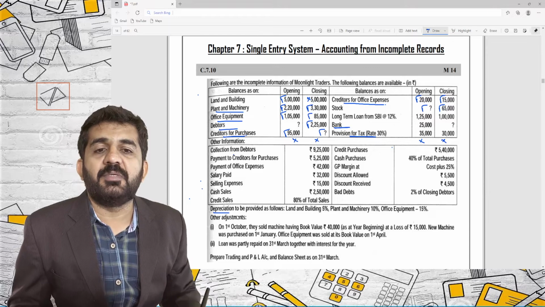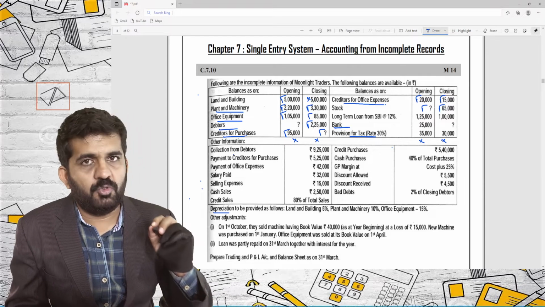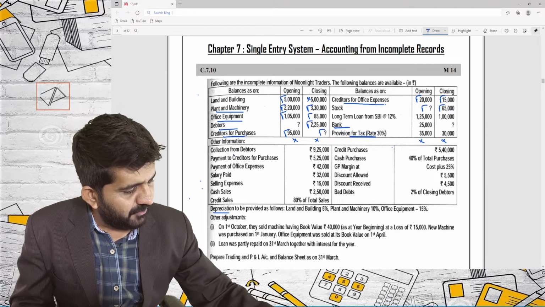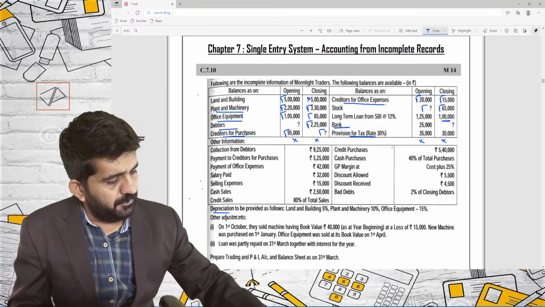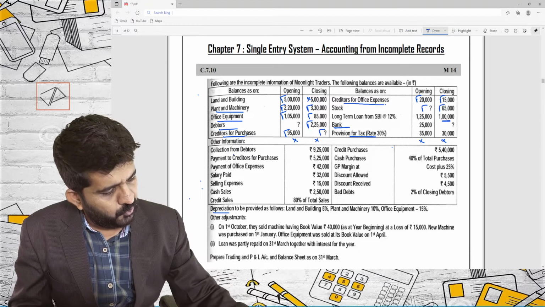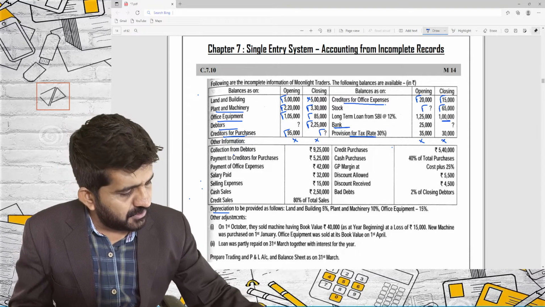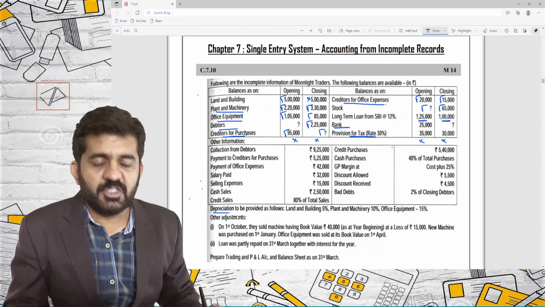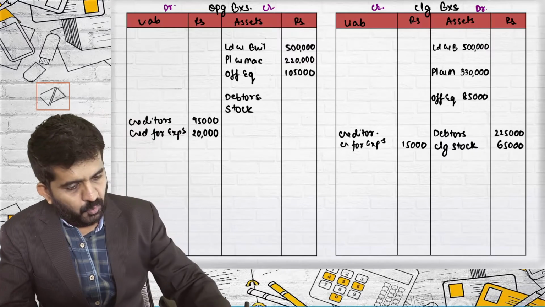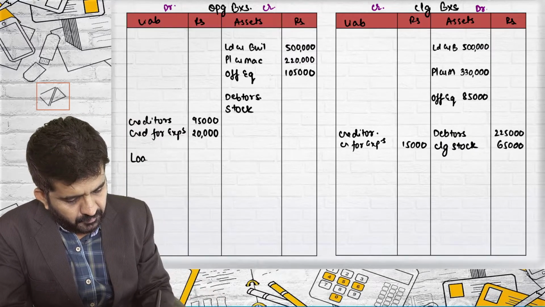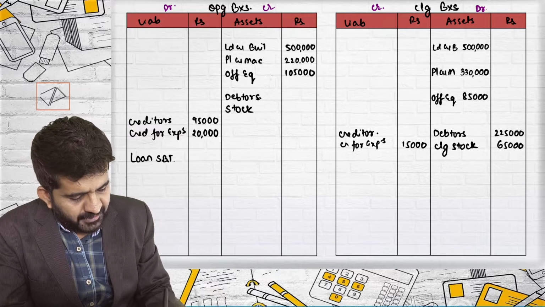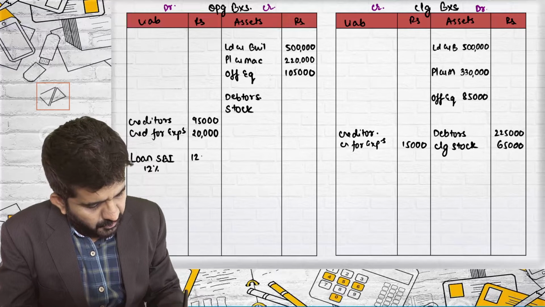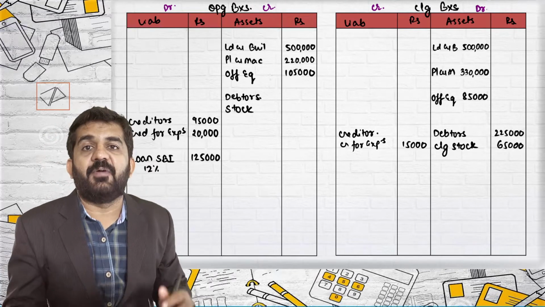Long-term loan from SBI at the rate of 12%. As we have not prepared any accounts, I will be writing down in inner column. I will be using this 1 lakh rupees judiciously, but try to concentrate over here. Long-term loan from SBI at the rate of 12%, 1,25,000. First time passing two effect. Loan is always a liability. So opening balance sheet, loan from SBI at the rate of 12% and figure is 1,25,000.